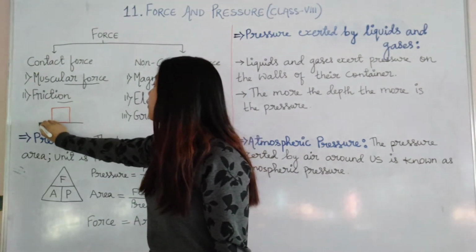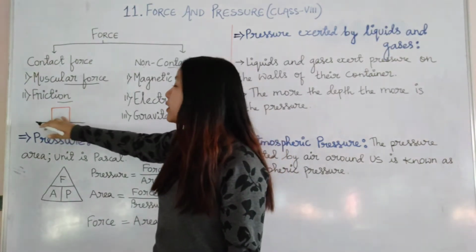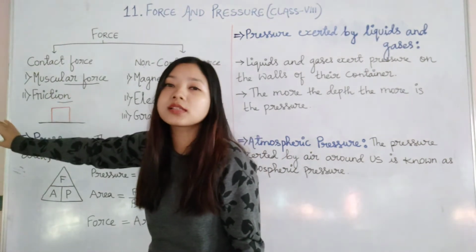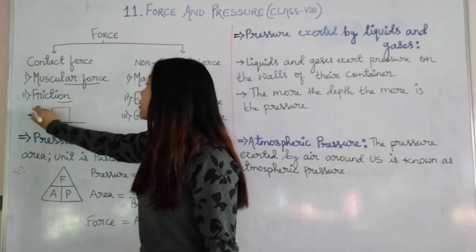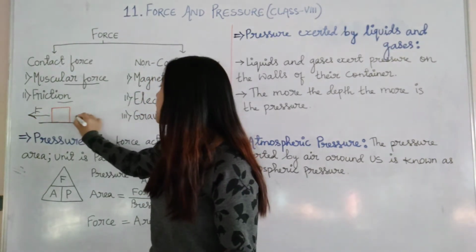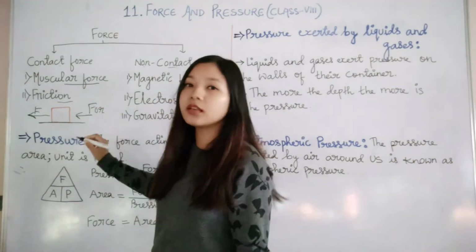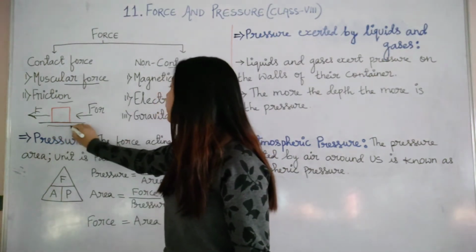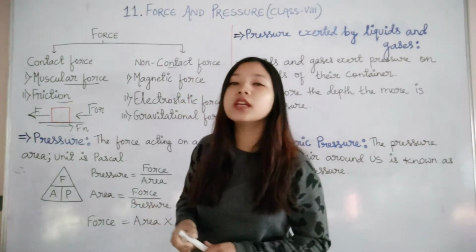If this is the surface of the road or the ground, and I have this very heavy box, and I have to push this box towards this side, then this is the direction of the force. This way I am applying force. In this direction, force is being applied. Then what will happen? The friction will be applied in its opposite direction. In this direction, friction will be applied.